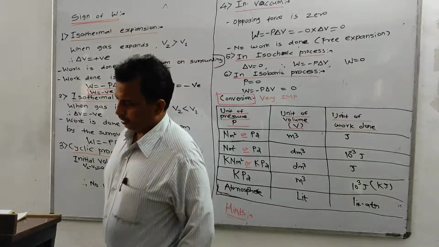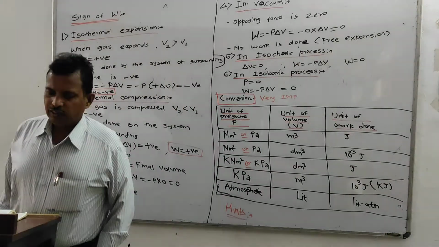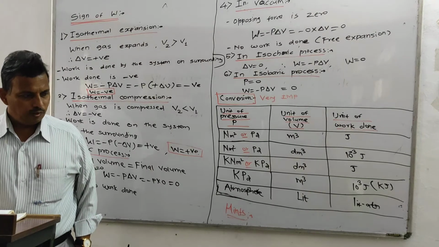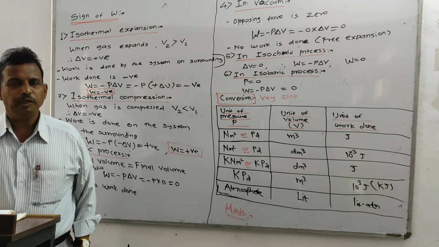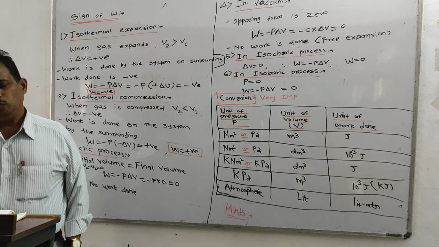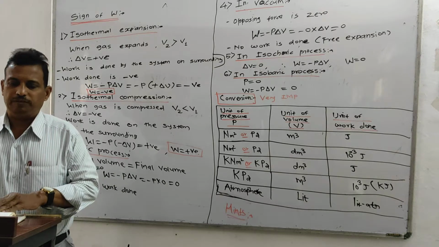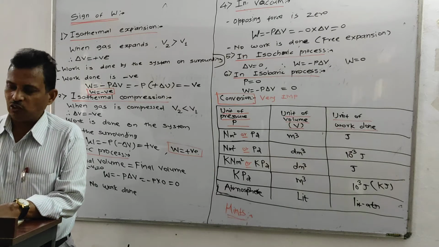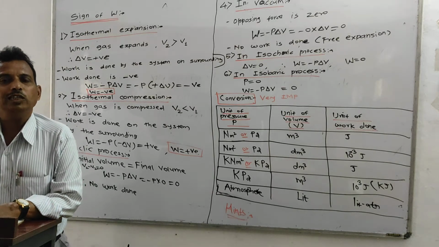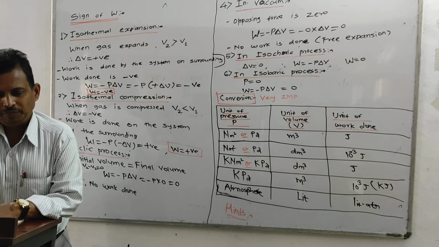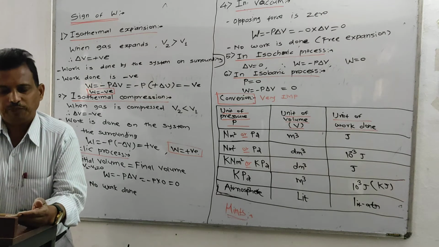Good morning, friends. In the last lecture, we saw the work done, and as you may know, work done is of two types: either expansion or compression. That is, the work done is due to expansion or compression. As you know, there is a change in volume: either volume is decreased or volume is increased against the constant external pressure.